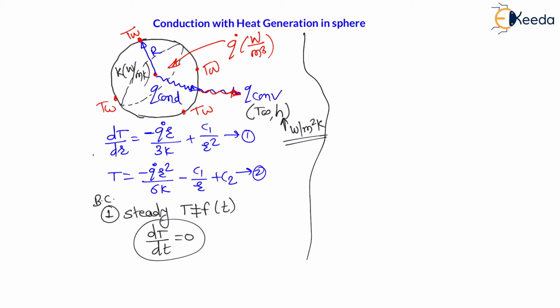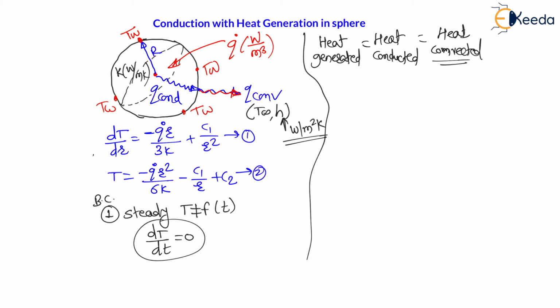Therefore, we can say the heat generated must be equal to the heat conducted through the sphere, which must be equal to the heat convected to the outside ambient. Now we know that the heat generated is the heat generation rate, in watt per meter cube, into volume. Therefore, the heat generated is equal to the heat generation rate Q dot into volume, which is equal to the heat conducted as per Fourier's law of conduction.